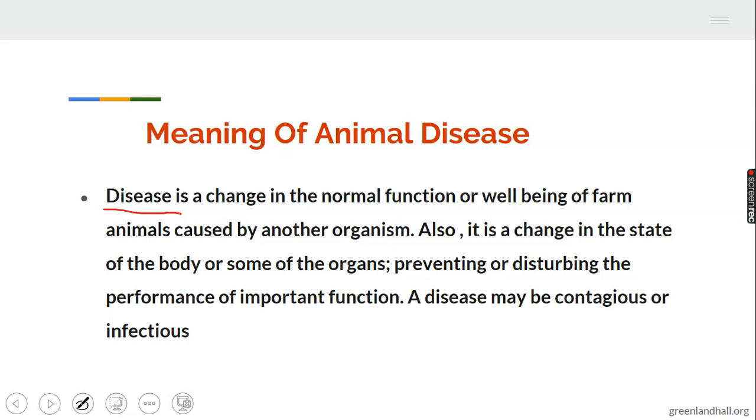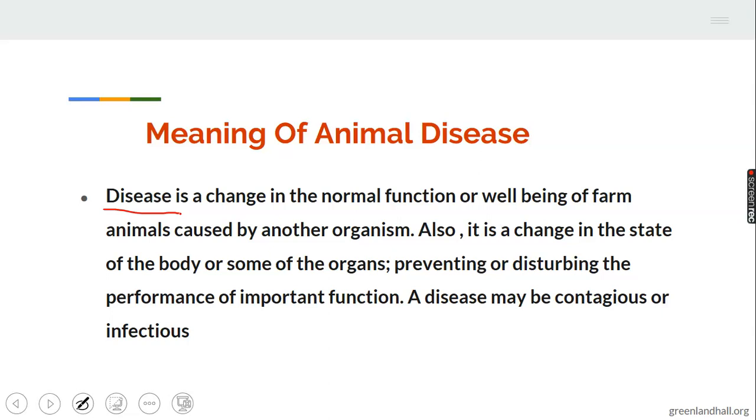Likewise, in humans, if we are affected or challenged in any part of our body, such a part cannot function properly. It could be the hand, the leg, or any part of our body. If animals are challenged, the parts that are affected cannot function properly. That is what we call disease, and it is mainly caused by organisms, which we'll be looking into later. I believe we are following.